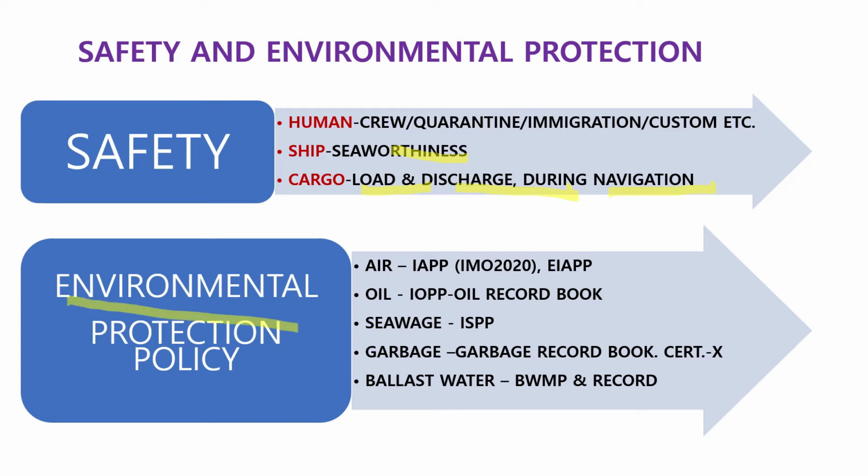What is the environmental protection policy? Environmental means air, oil, sewage, garbage, and ballast water. Air is IAPP, oil is IOPP, sewage is ISPP, garbage is garbage record book, but garbage does not have an issued certificate. Ballast water management plan, procedure, and record.